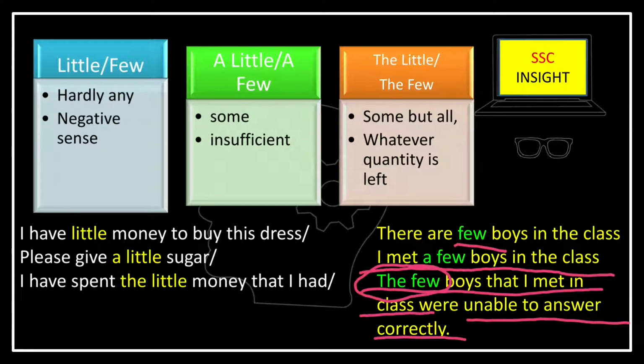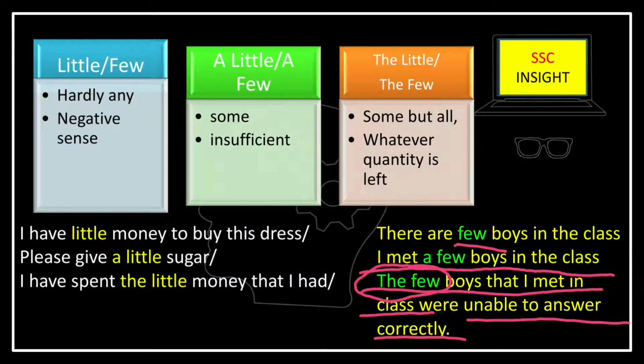With respect to 100 boys, there may be 70 to 75 boys. I am just giving these assumptions to clear our confusions regarding little, a little, the little, or few, a few, the few.